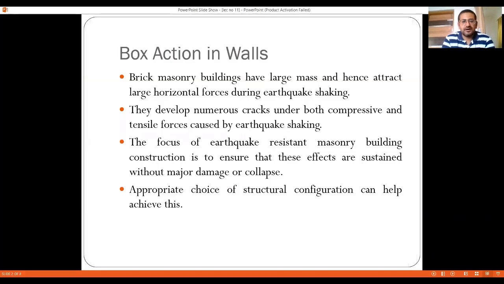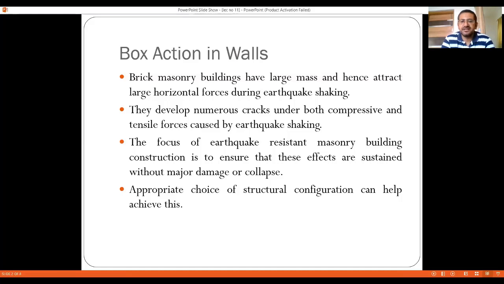Right. So as we have discussed in the last lecture, brick basically is a brittle material, and as a result, it is the most vulnerable type of material and most vulnerable type of structure, which is likely to undergo deformation in case of strong earthquake shaking.